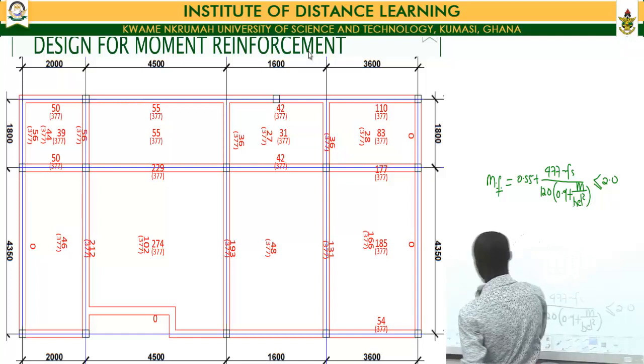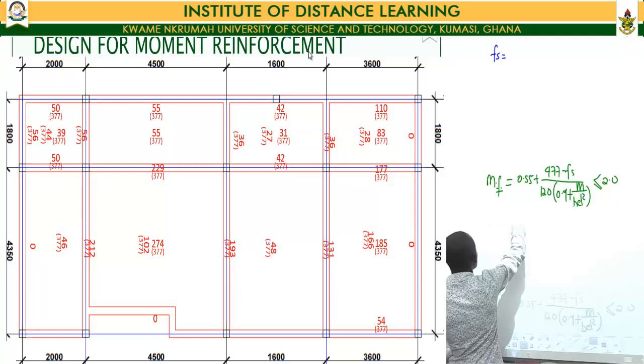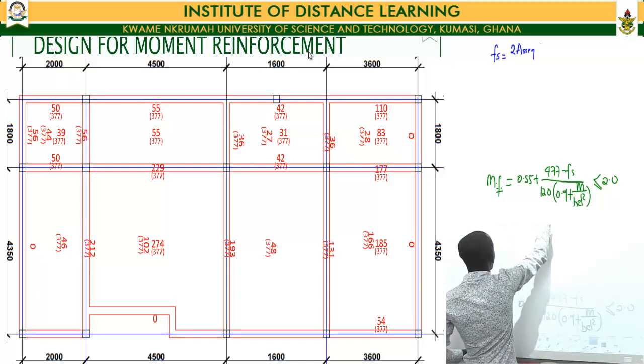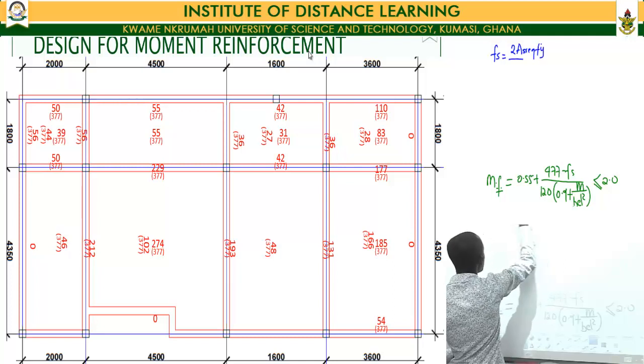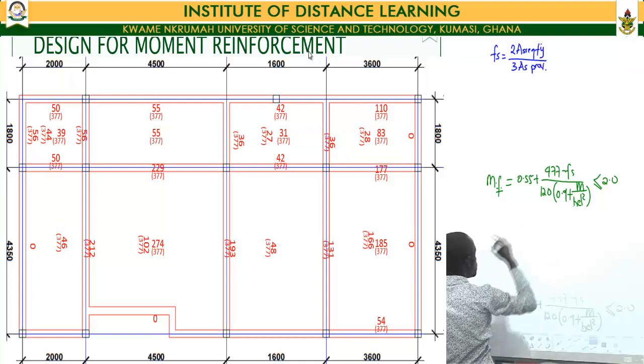The Fs in our equation is given by 2 As required Fy divided by 3 As provided.